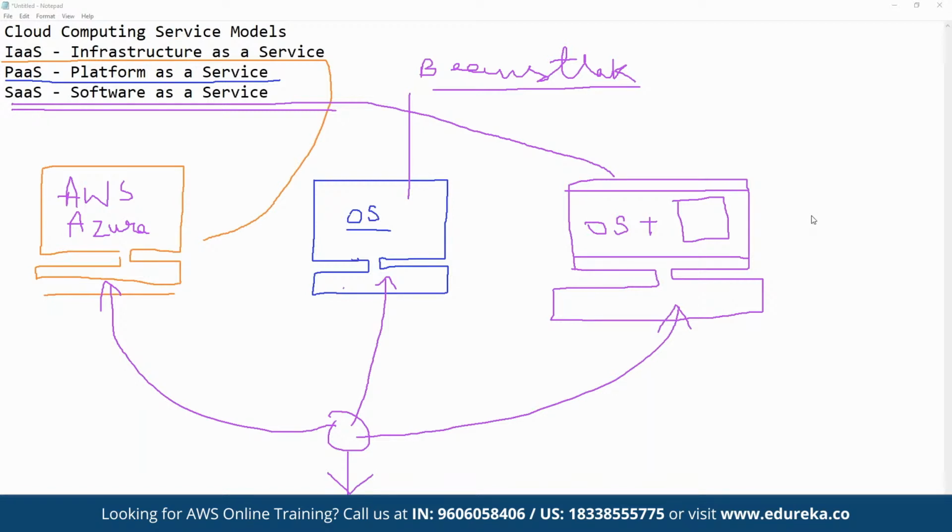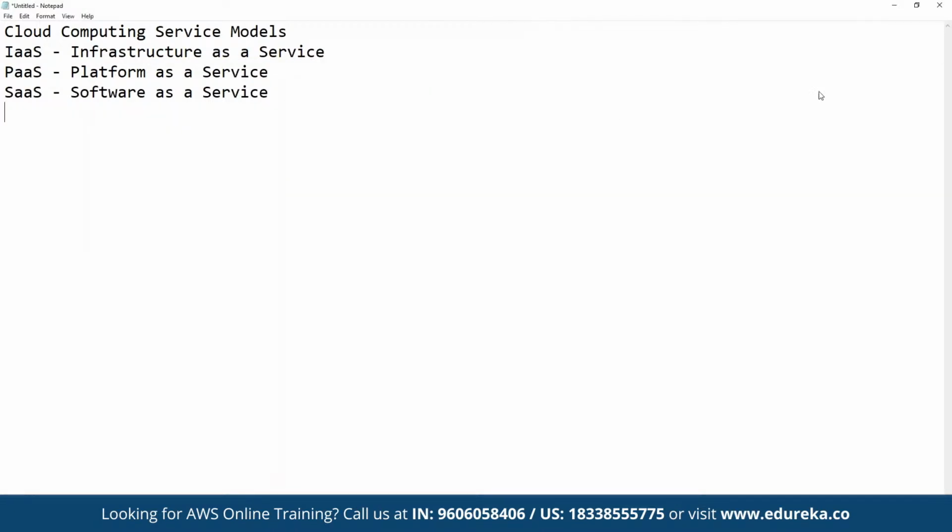And Lambda is basically a part of this that we are going to discuss, because using Lambda, we don't have to worry about setting up any kind of server, and we have to pay only for the duration of time for which we have used the computation power.